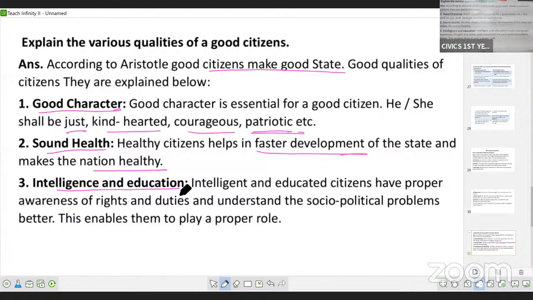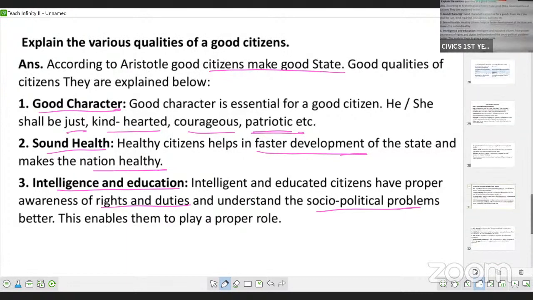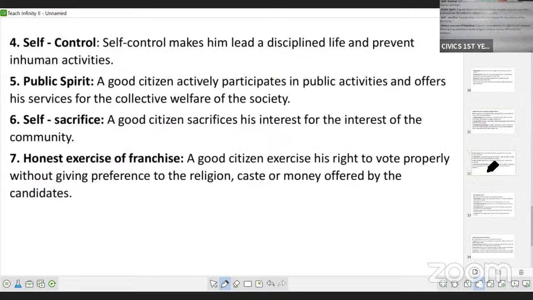See, if the citizens are educated, they will have awareness about their rights and duties. They will be able to understand the socio-political problems in a better way. So, a person should be intelligent and educated. Then he will be able to perform his duties properly. The next is